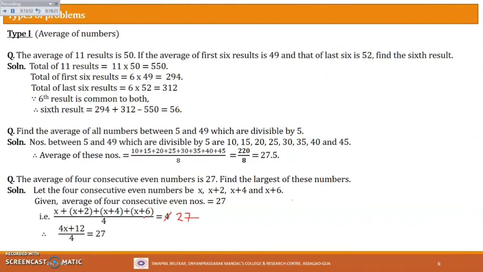So if you add this, you can see what we get. How many times are there x? 1, 2, 3, 4. So x plus x plus x plus x, that is 4x. And then add this 2 plus 4, that is 6. 6 plus 6, that is 12. So 4x plus 12 upon 4 is equal to 27. Correct? Let's see next.